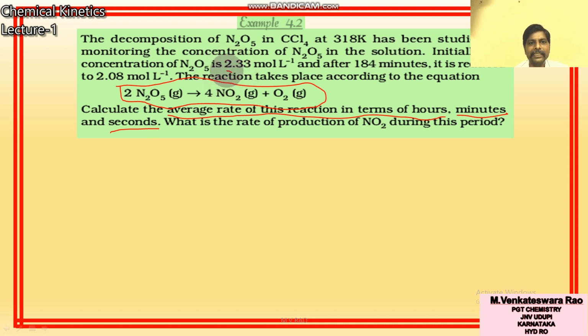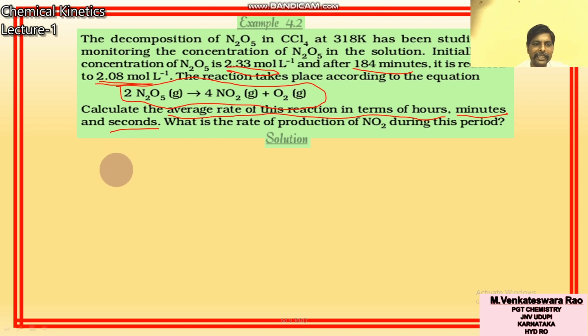Initial concentration is given as 2.33 mole per litre. After 184 minutes, the reactant is 2.08. So initial concentration and concentration after 184 minutes are given. So what is the average rate, in hours, minutes and seconds?